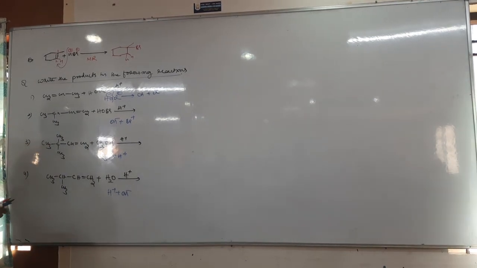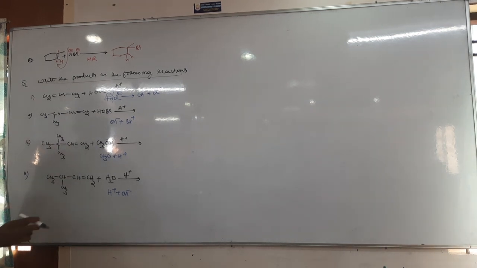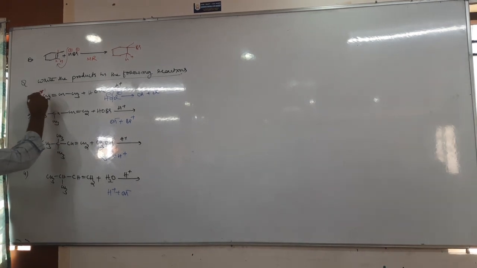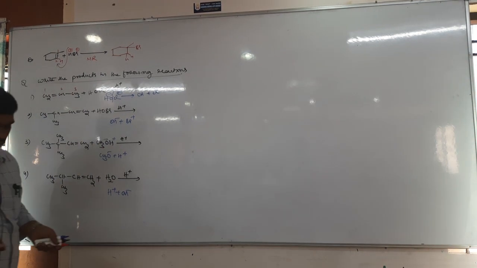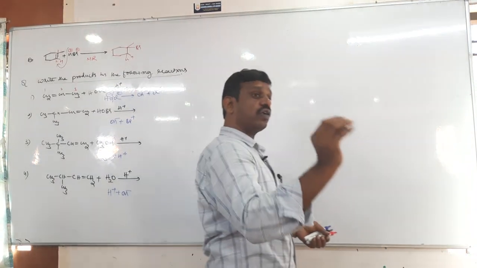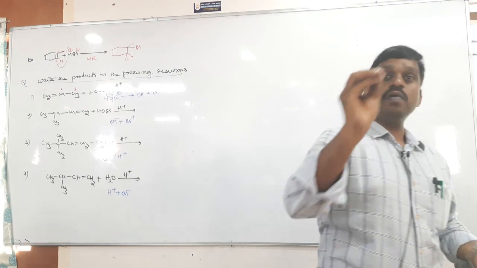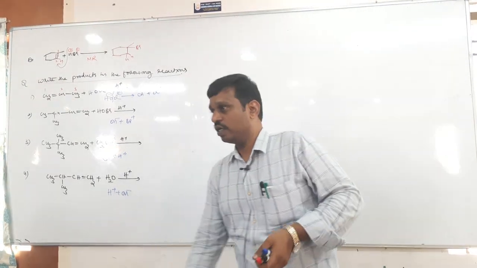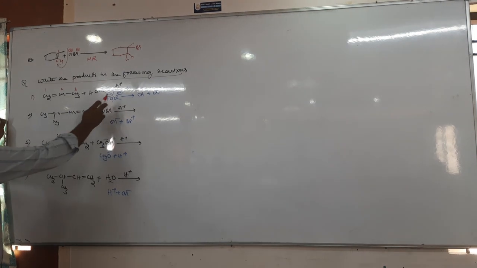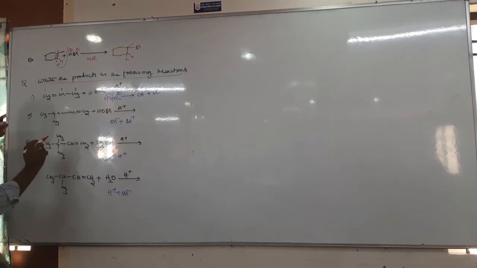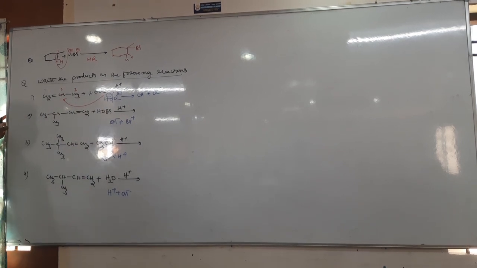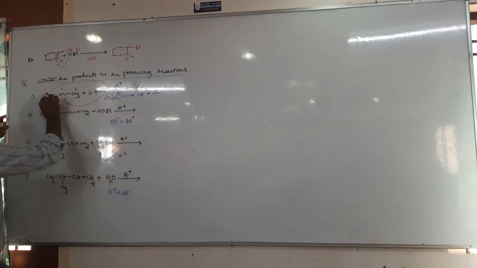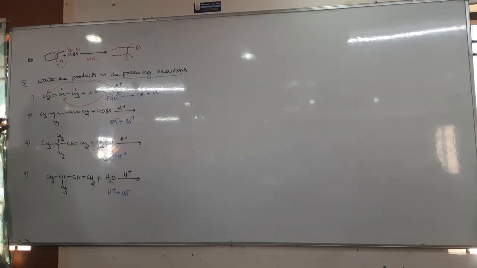So add according to Markovnikov rule. Tell me here, what does Markovnikov rule say? Markovnikov rule says that the negative part of the adding group should be added to the double bond carbon having less number of hydrogens. So where is the negative part? OH minus. Where should the OH minus be added? On the double bond carbon which has fewer hydrogens. That is the second. If OH is on the second, Cl minus is on the first. That's it. Correct? In all the cases, same.